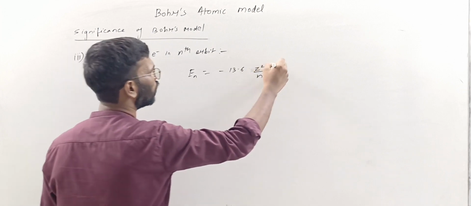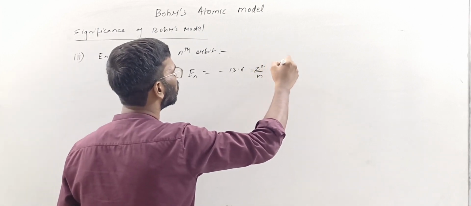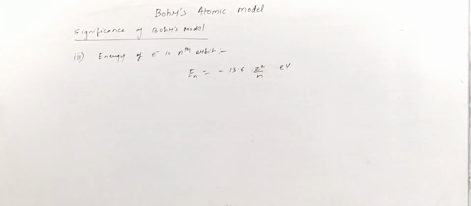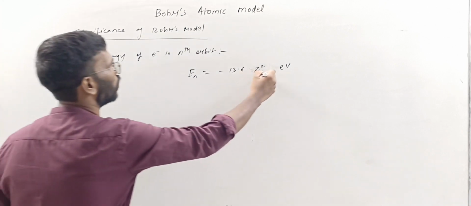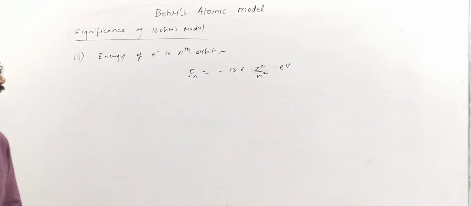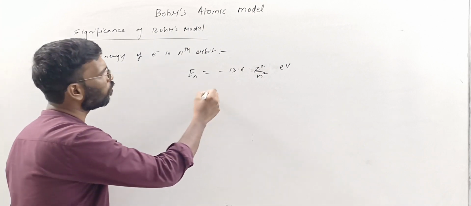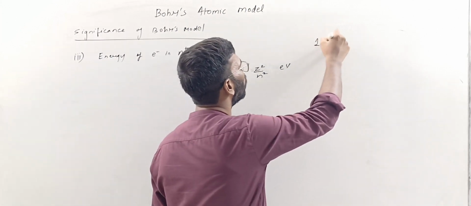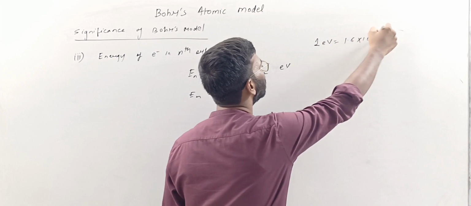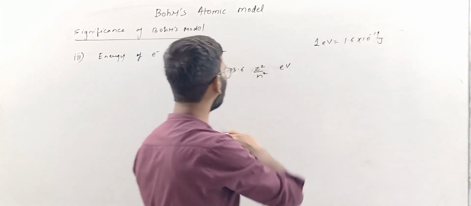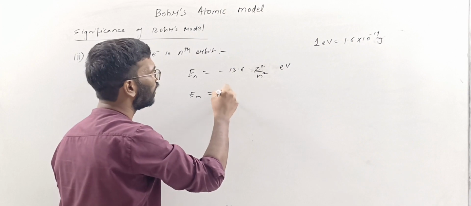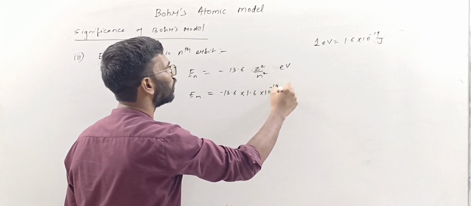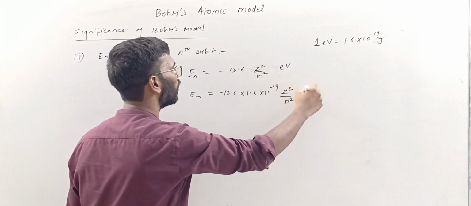Z square by n square electron volt. This is in electron volt. Minus 13.6 Z square by n square electron volt. We know that 1 electron volt is equal to 1.6 into 10 raised to minus 19 joule. So if I want to write this in joules, it is 13.6 into 1.6 into 10 raised to minus 19 Z square by n square.